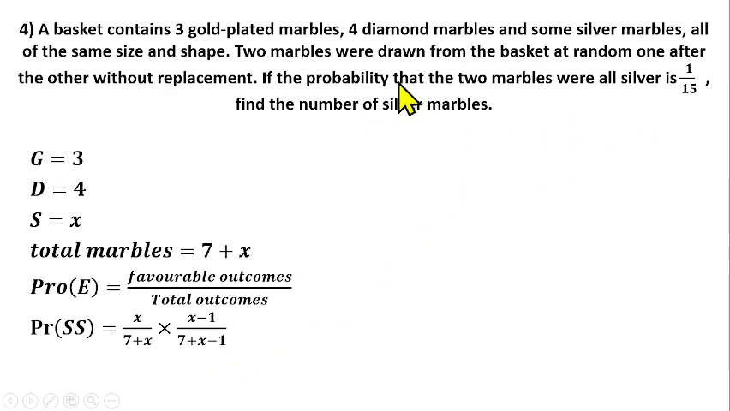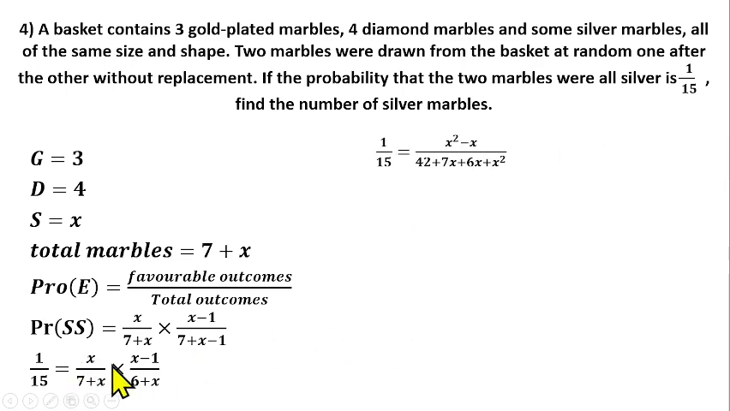So you have been given that the probability when the two marbles were picked is 1 over 5. So you have 1 over 5 equals x over 7 plus x, multiplied by s minus 1 over 7 minus 1, which gives us 6, plus x. From there we can simplify further. If you multiply x by s minus 1, that will give us s squared minus x. Then multiply out the denominator as well.